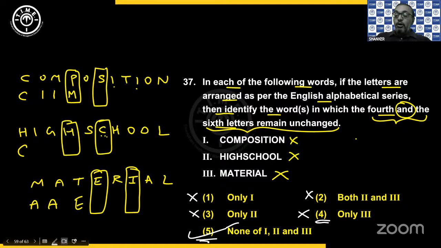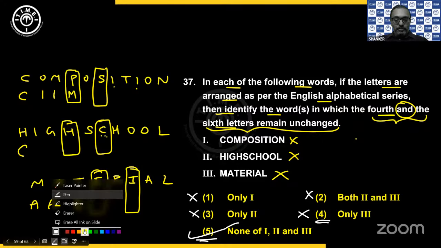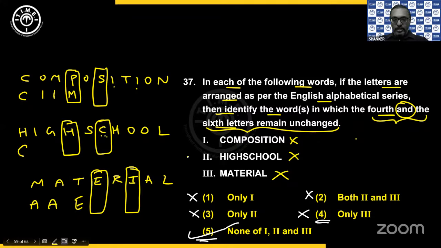Please do come out of the habit of completing the work and then checking the options. You don't need to. You can do it parallelly. Do what is necessary, mark and move on. That is where you can save precious seconds or minutes, which can help you maximize your score. Okay. Right. Correct, Abhishek, it is none of the three. Option 5.